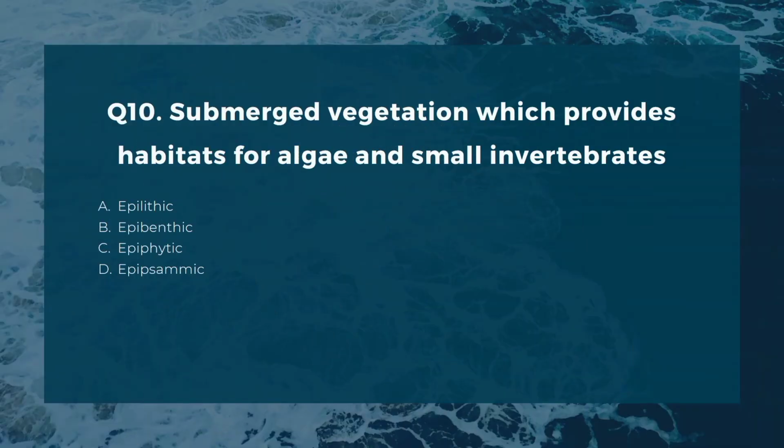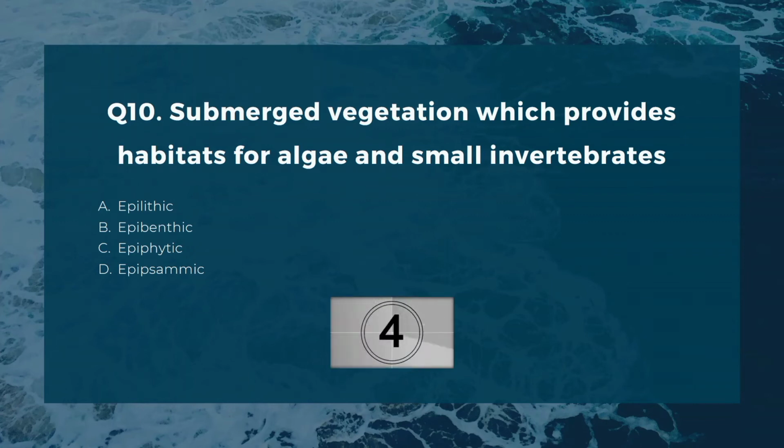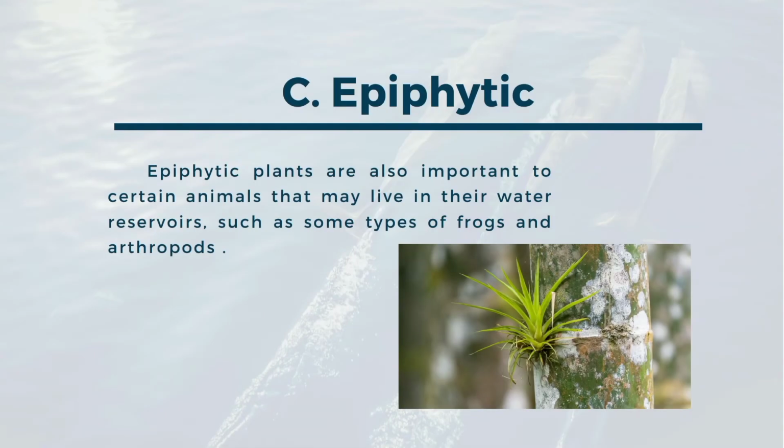Number 10. Submerged vegetation which provides habitats for algae and small invertebrates. A. Epilithic. B. Epibenthic. C. Epiphytic. D. Epistamic. The correct answer is C. Epiphytic. Epiphytic plants are also important to certain animals that may live in their water reservoirs, such as some types of frogs and arthropods.